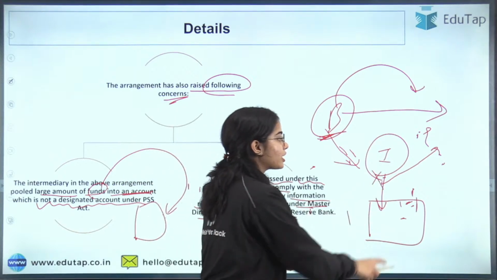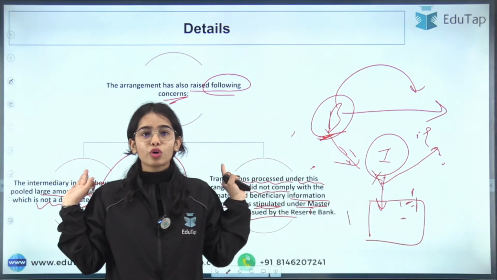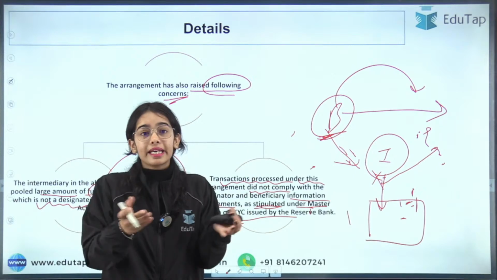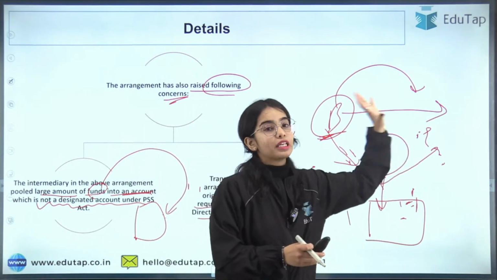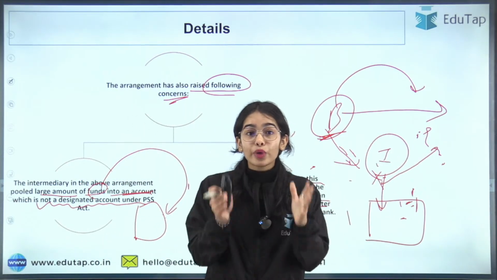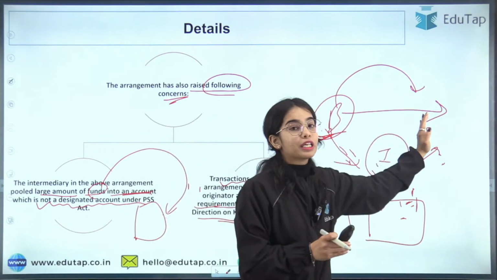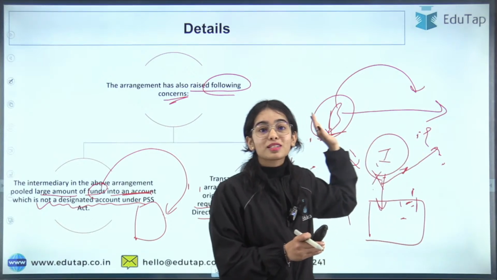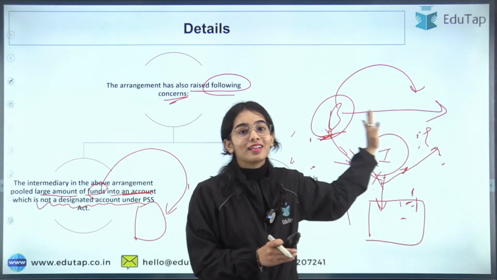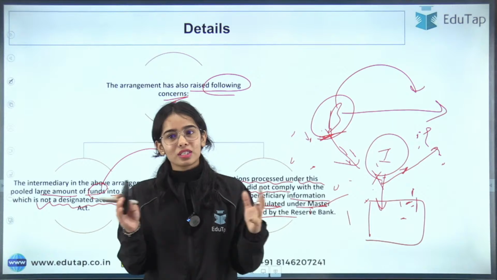What is this? The intermediary runs away and the business says, we do not know, we have not said that the intermediary should give the money to a particular entity. How are you going to say that this business is at fault for giving the money to this particular entity? You cannot say so, because the business is not giving the money to the entity. They are giving this to the intermediary. So this is